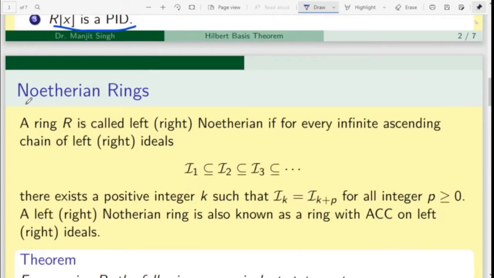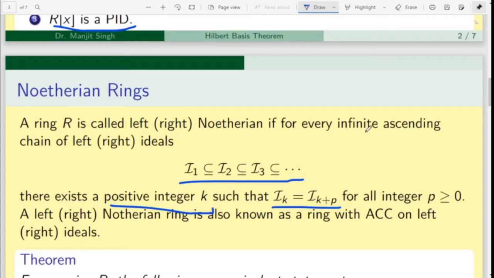Now we study some properties of Noetherian rings. First of all, we define a Noetherian ring. A ring R is called left Noetherian, or one can say right Noetherian, if every infinite ascending chain of left ideals, similarly one can say about right ideals, satisfies this property: for some positive integer k, we say that the ring is Noetherian.